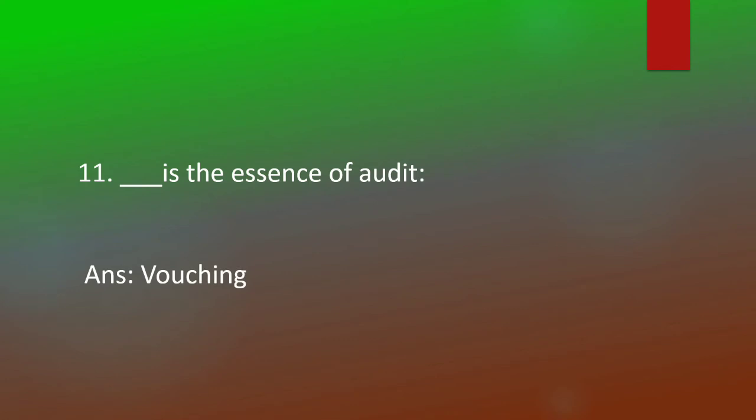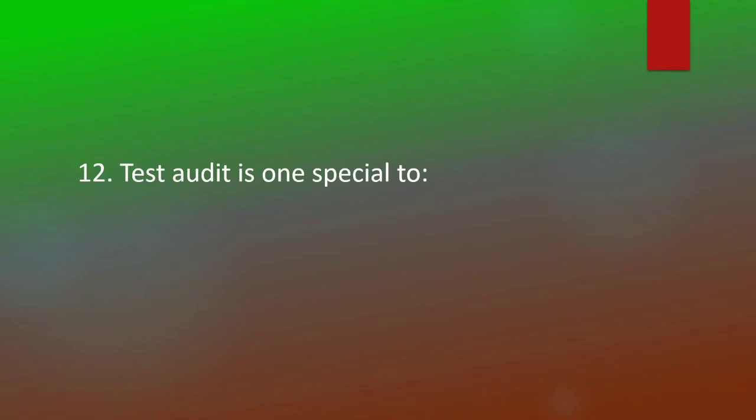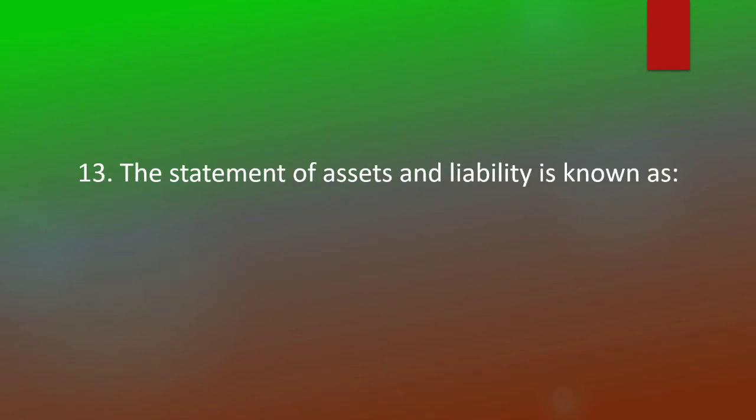Vouching is the essence of audit. Test audit is one special to cooperative audit. The statement of assets and liabilities is known as balance sheet.